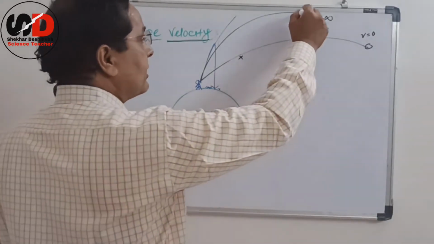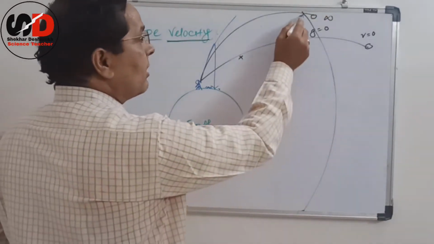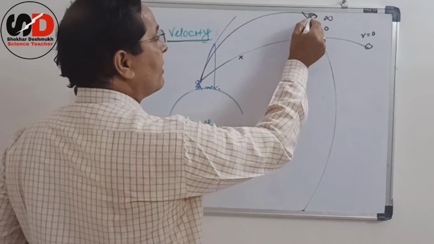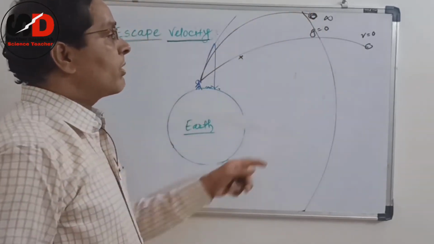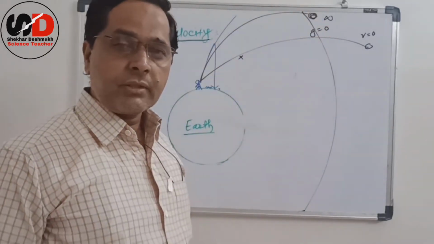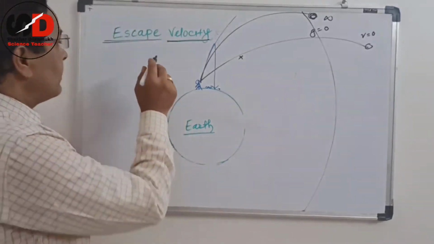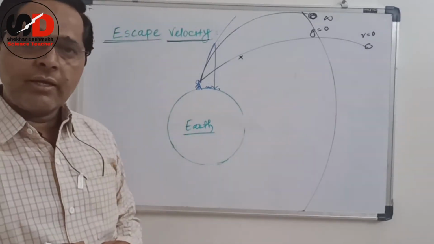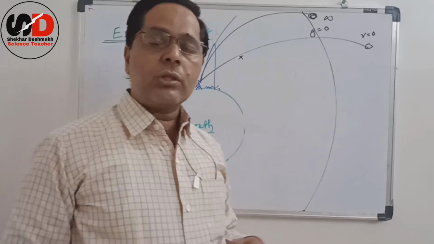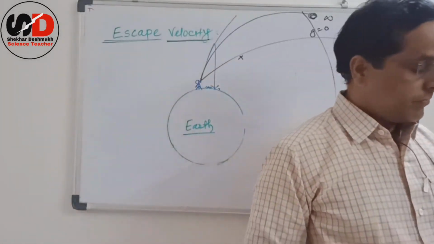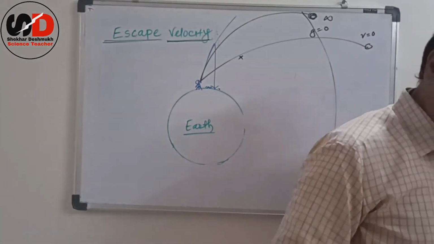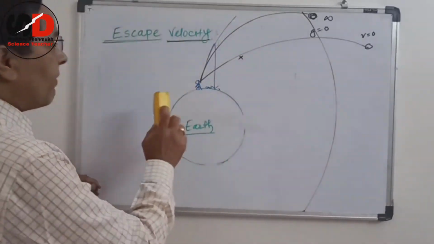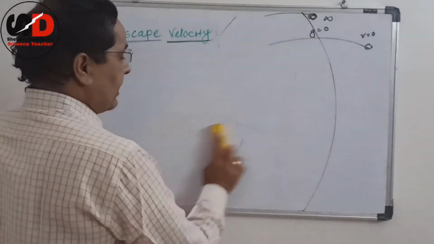That means suppose this is the gravitational field of the earth. So just above the gravitational field of the earth, the velocity of the ball becomes zero here. That initial velocity is nothing but escape velocity. And definitely we can find out the value of that escape velocity. Friends, let us calculate the value of that escape velocity.